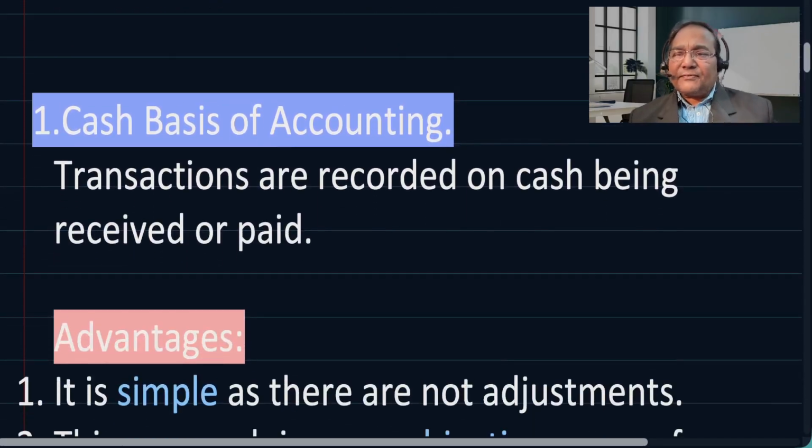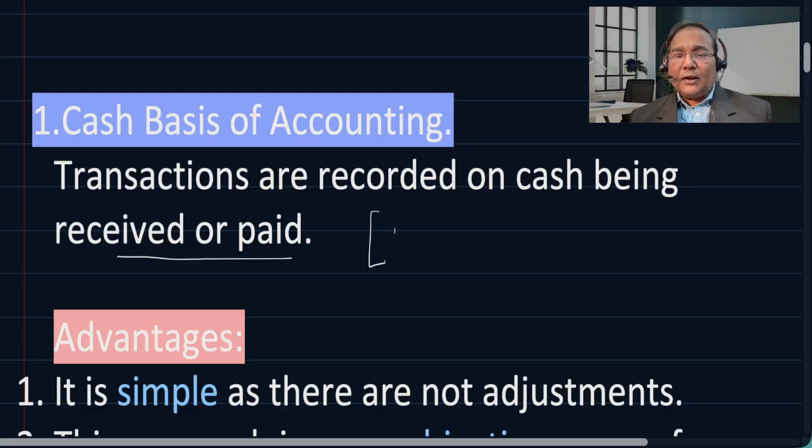So cash basis of accounting, transactions that are recorded on cash being received or paid, whether services are given or not, or product is given or not. Whether cash is received or not is material, not the outstanding or pre-received or prepaid. These are not taken into consideration.